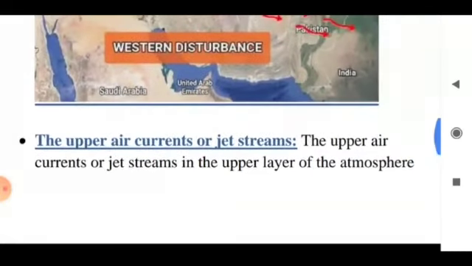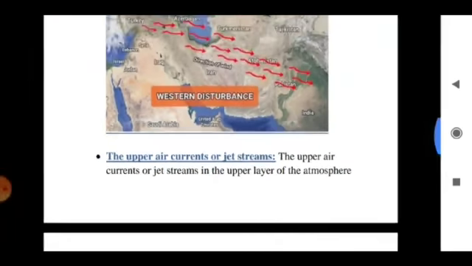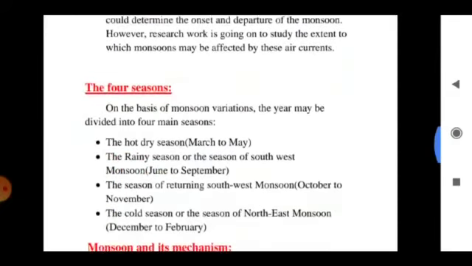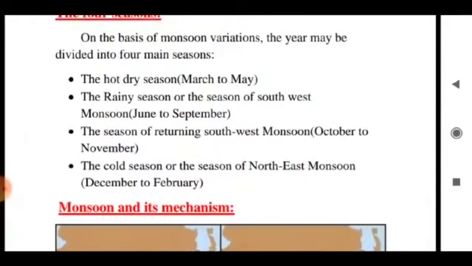Jet stream. It's an upper air circulation. It could determine the onset and offset of the monsoon. In higher classes, you will know details about this. Now come to the next point, that is the season. On the basis of monsoon variation, the year may be divided into four main seasons. That is the hot dry season, March to May, rainy season, June to September, the season of retreating southwest monsoon, October to November, and the cold season, December to February.